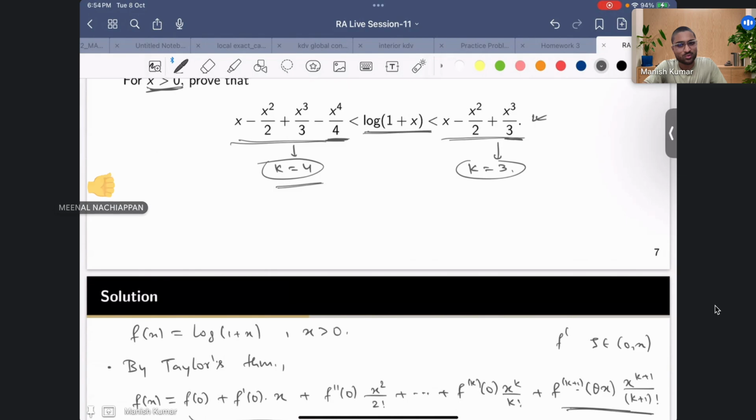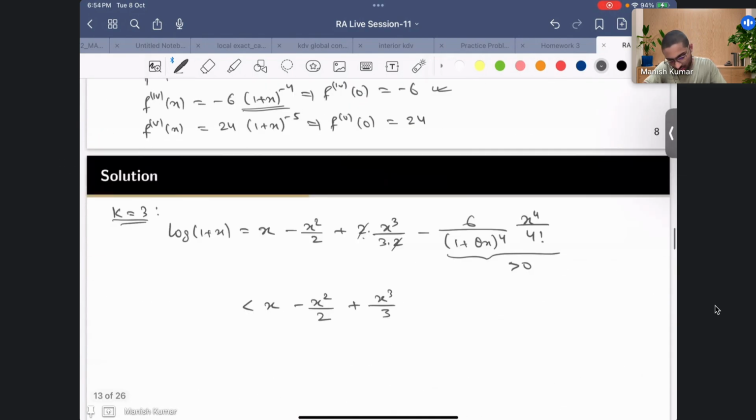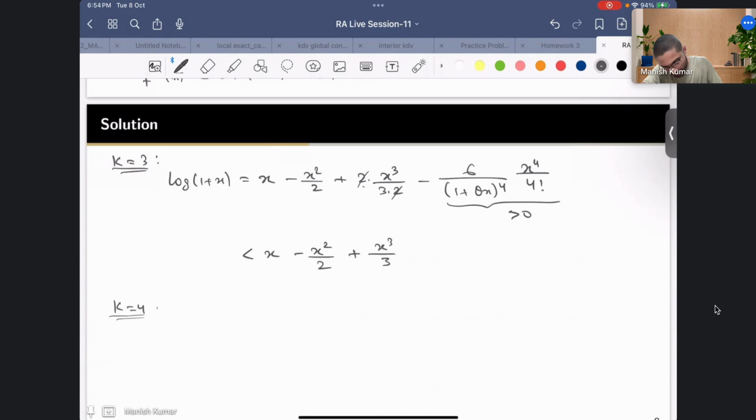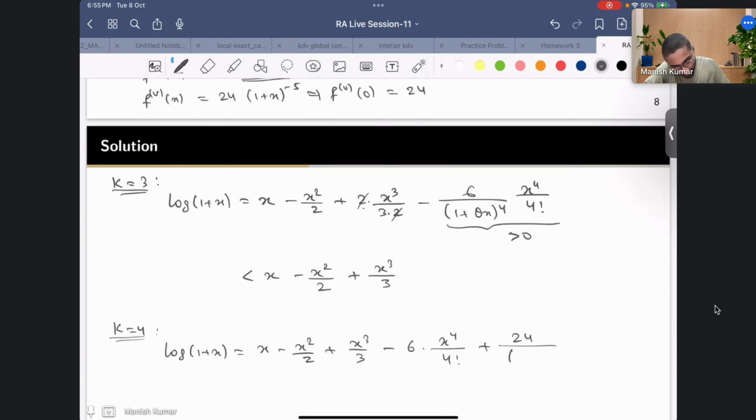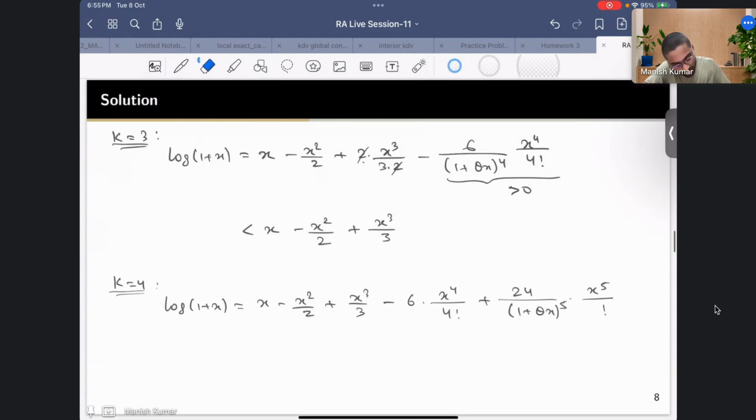Similarly you can do for k equal to 4. So if I put k equal to 4, what I get is log of 1 plus x is equal to x minus x square by 2 plus x cube by 3, and then for the fourth one I'll get minus 6, and at x equal to 0 this will also be minus 6, and x4 by 4 factorial, plus now the fifth derivative is 24 by (1 plus theta x) to the power 5, and then here you have x5 by factorial 5, right? This is what you have.